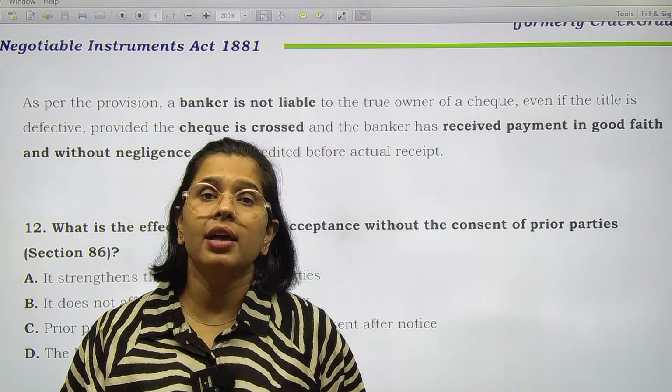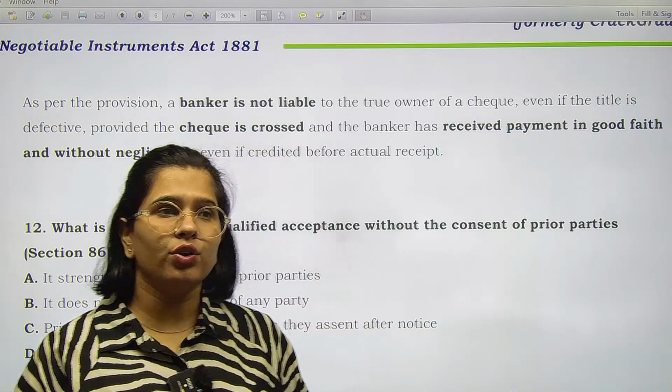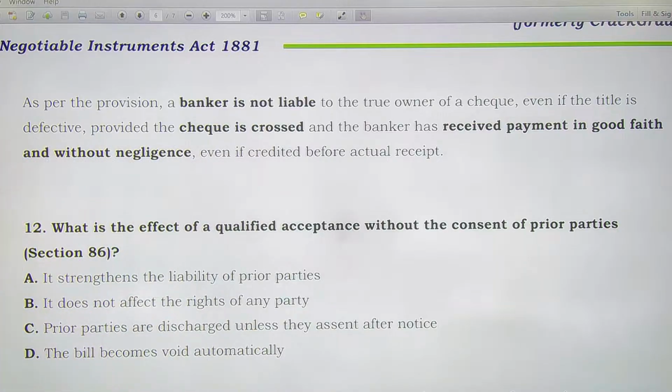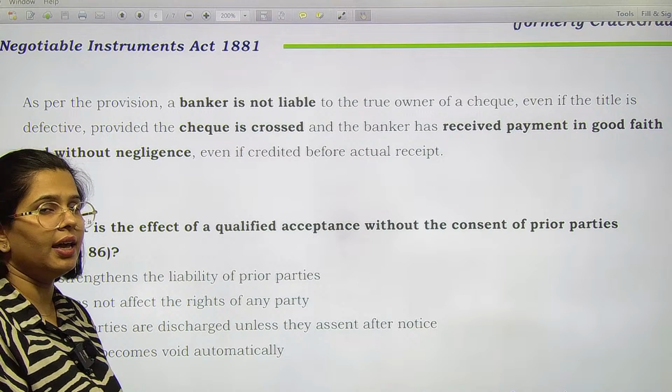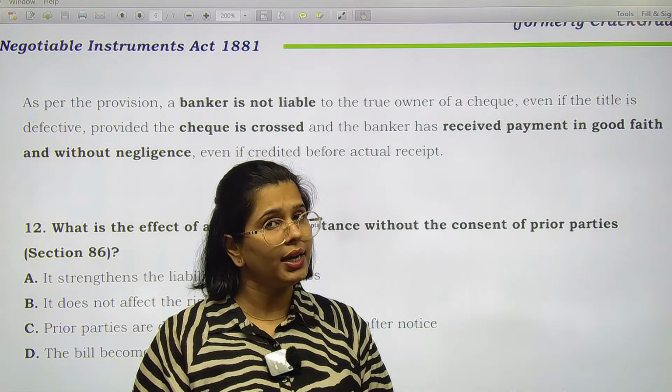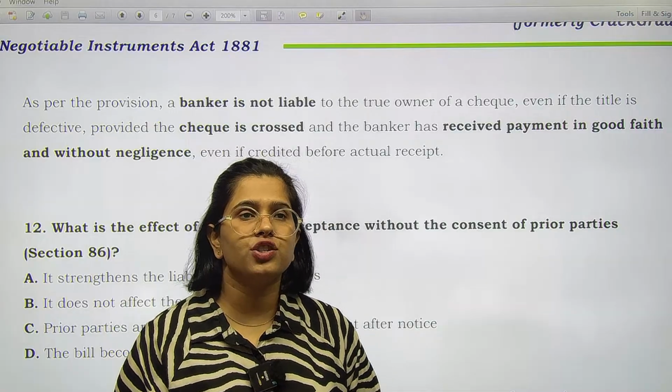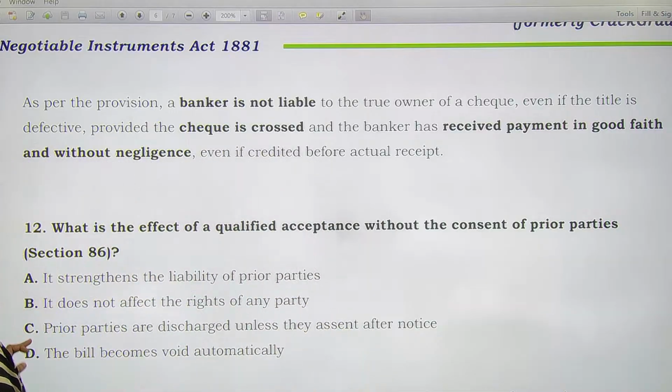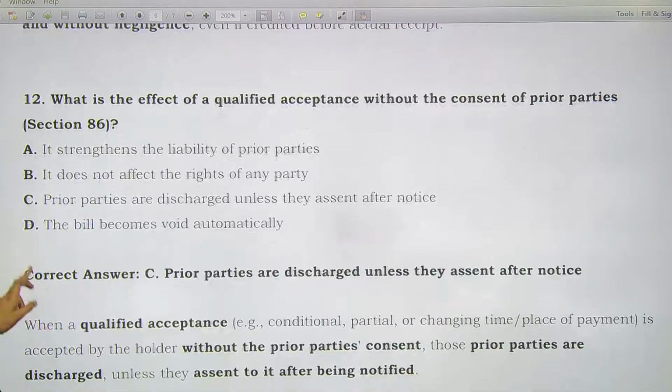But here they are saved under the Negotiable Instrument Act, where it has been told that the prior parties would be discharged until and unless they agree for such a change. If they agree, then it's fine, they'll also be made liable. But if they do not agree, then they'll be discharged from the liability.